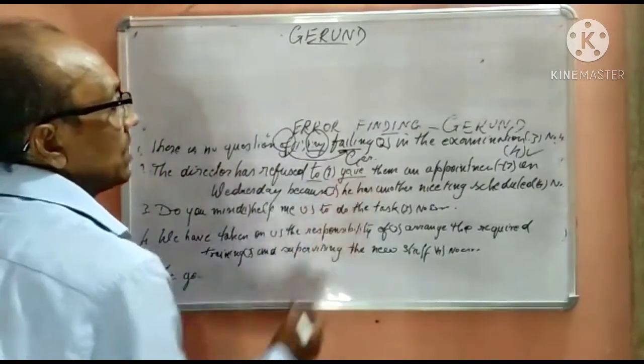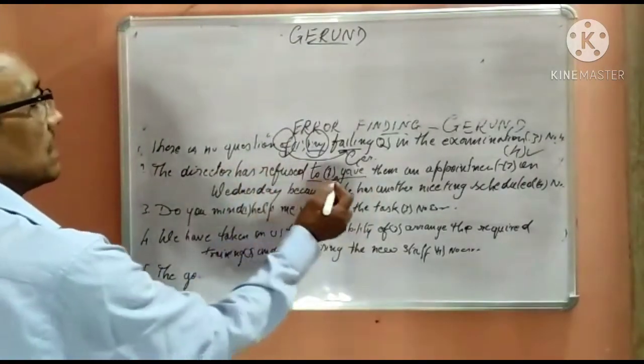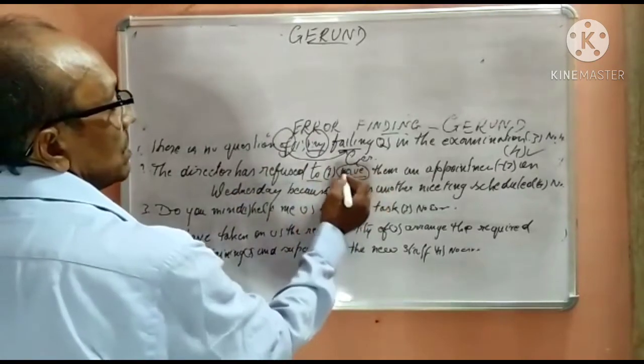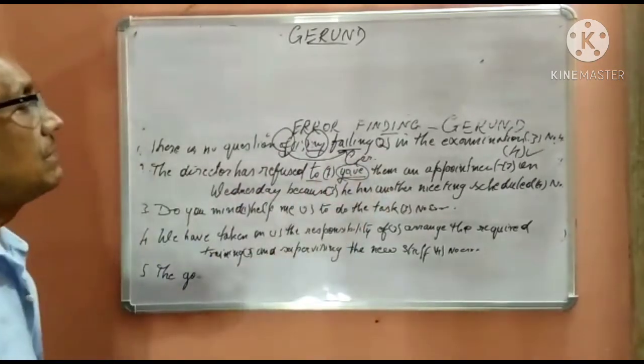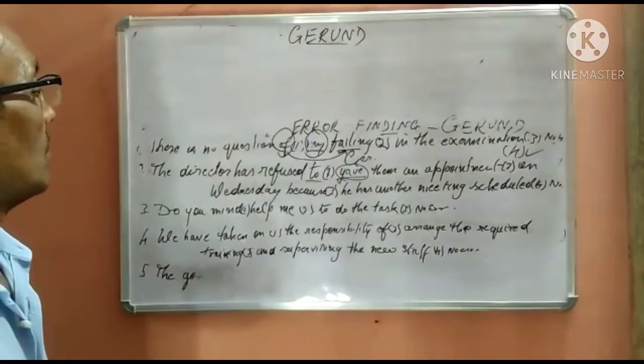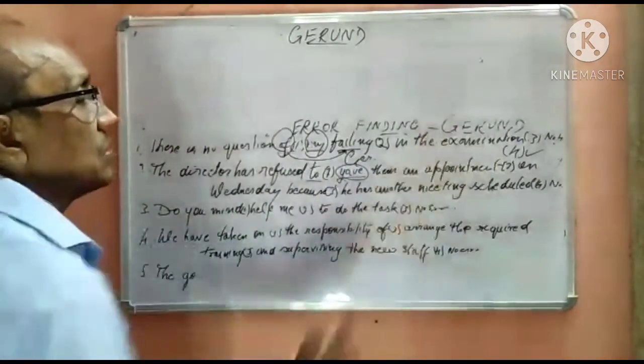It cannot be a gerund. It should be, the director has refused to give. This is very simple to infinitive. So that's on Wednesday because he has another meeting scheduled.